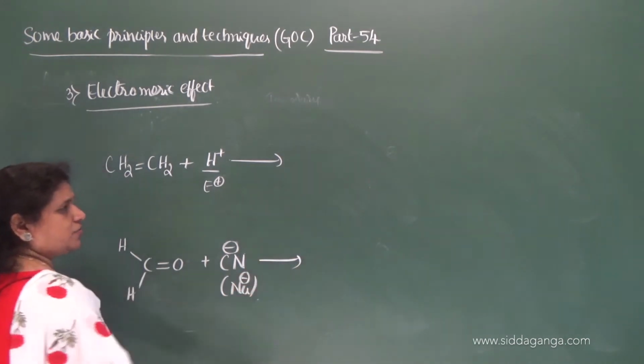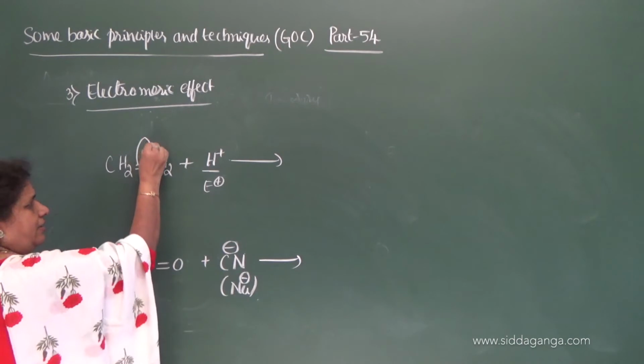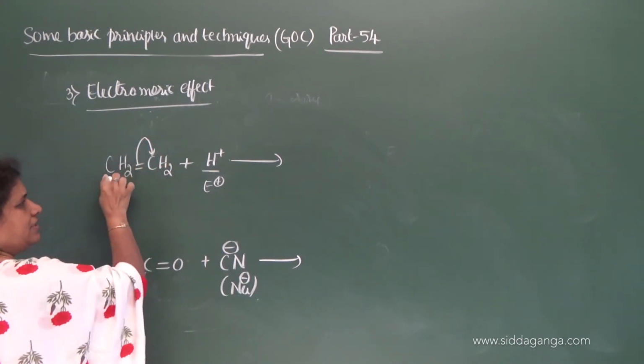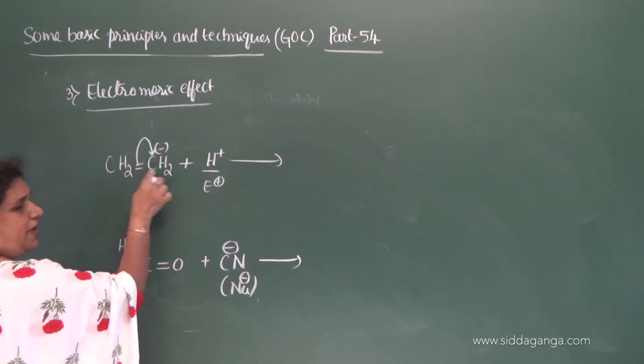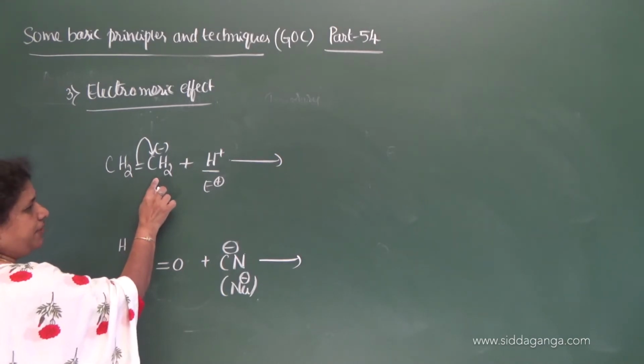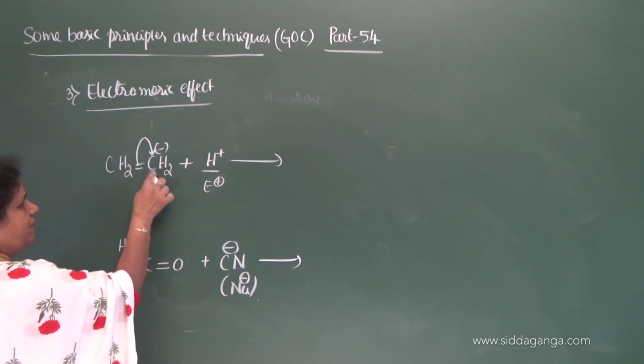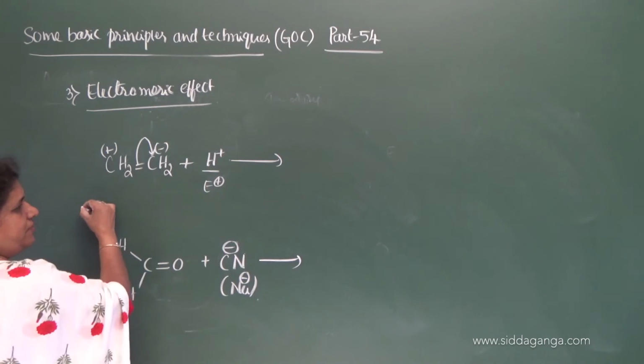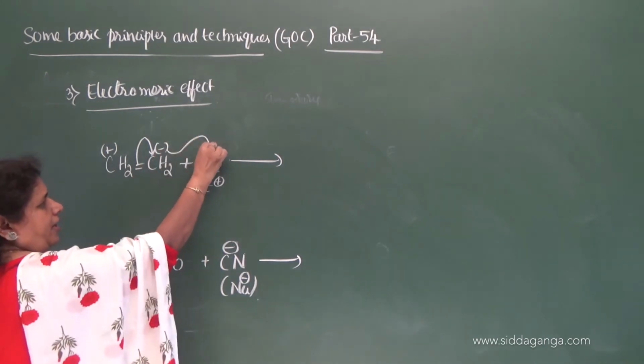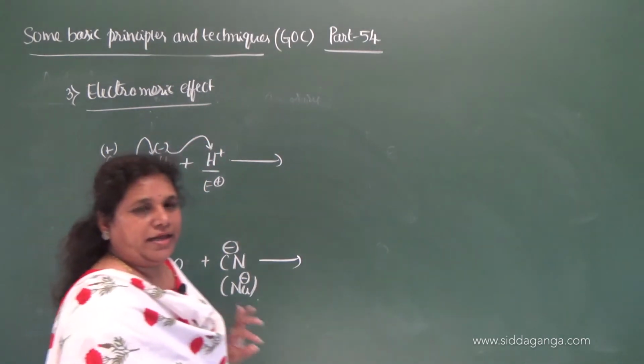Now how does the electromeric effect take place? Here this bond shifts onto either of the atoms. This becomes negatively charged and you will get a positively charged carbon, and it attacks the electrophile.